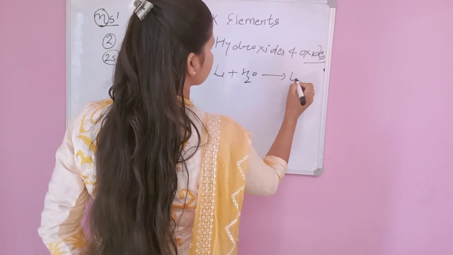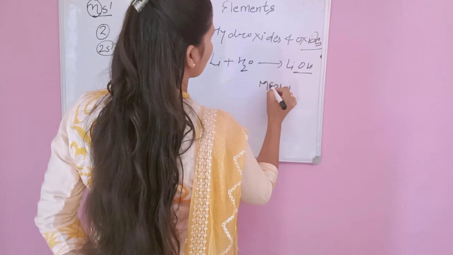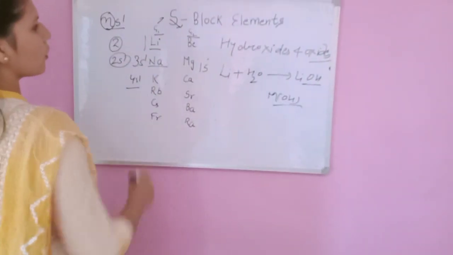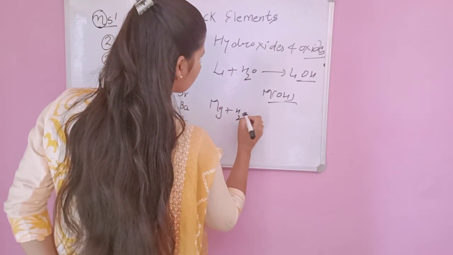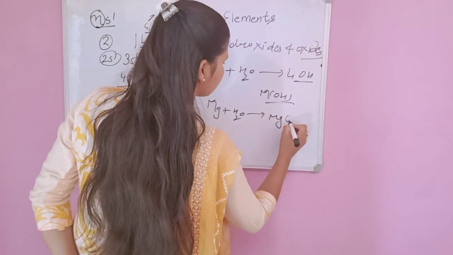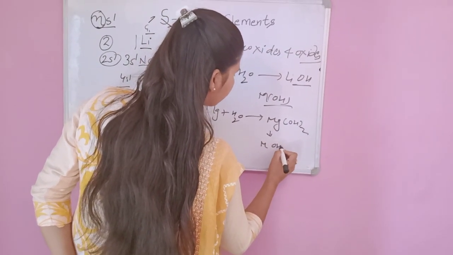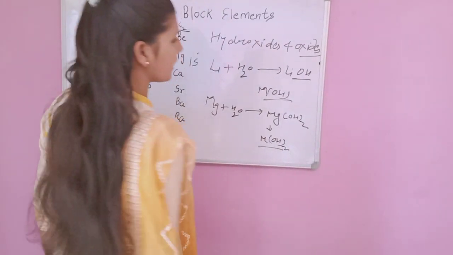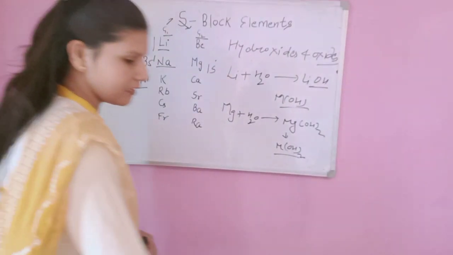Their hydroxides are formed with the formula MOH for alkali metals, and for alkaline earth metals, like magnesium plus water gives Mg(OH)2, which means the general formula is M(OH)2. Their oxides and hydroxides are basic in nature.